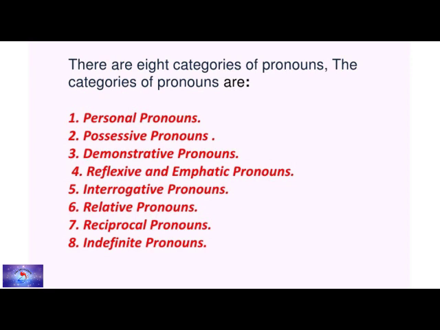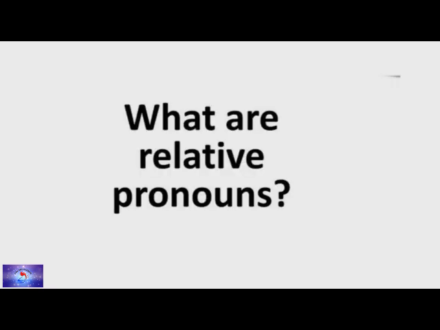The categories of pronouns are personal pronouns, possessive pronouns, demonstrative pronouns, reflexive and emphatic pronouns, interrogative pronouns, relative pronouns, reciprocal pronouns, and indefinite pronouns. These are the 8 categories of pronouns, and in today's video we are going to learn about the relative pronouns.